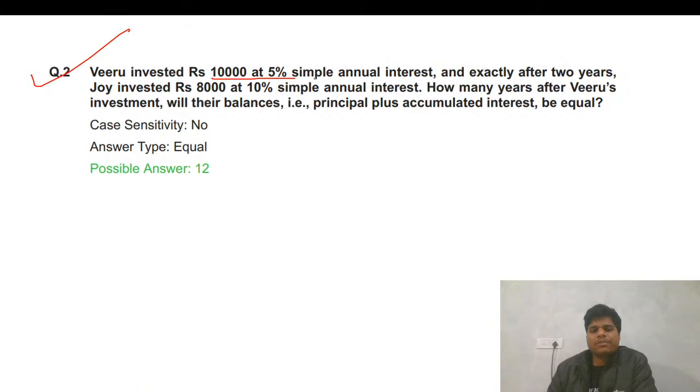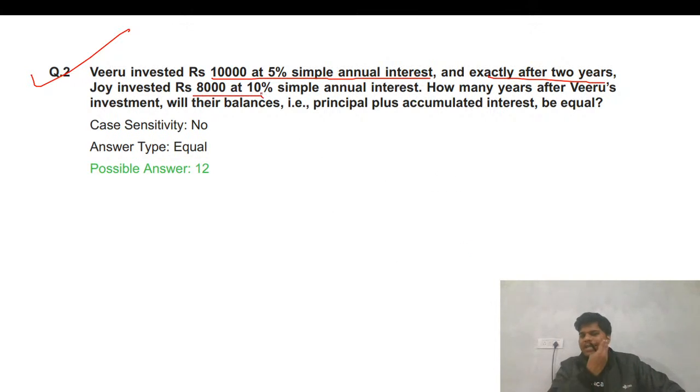So we invested this much at 5% simple interest, and exactly after 2 years. So the first question, I think that was a simple question that must have been done. Definitely it may take a little time in counting, but I don't think it took so much time. It was simple. We can do it.